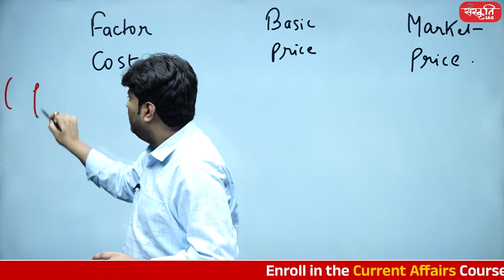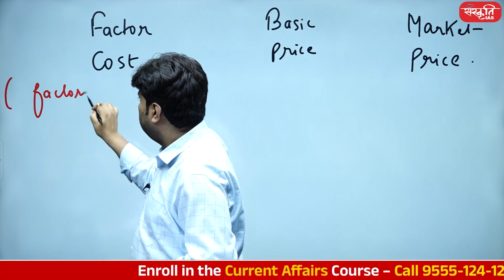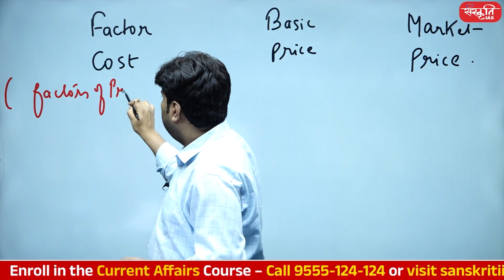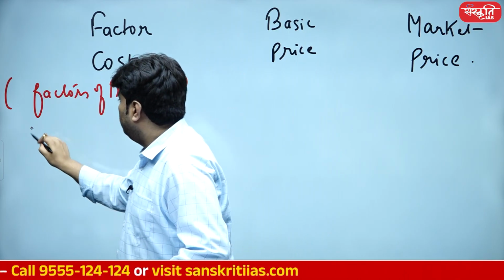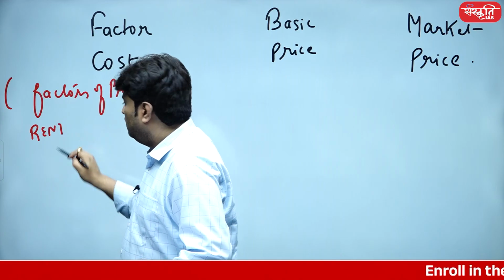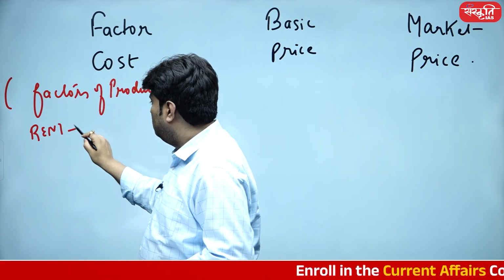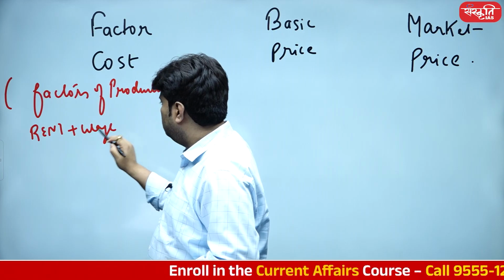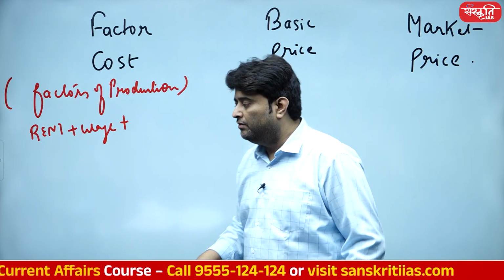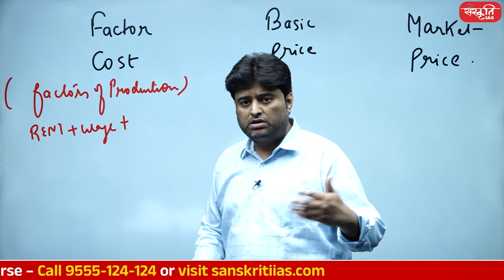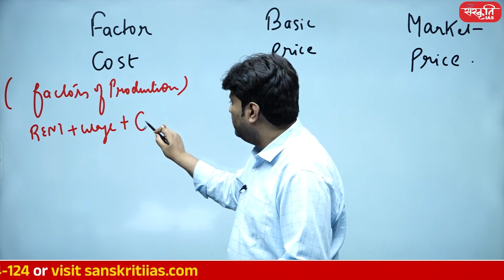Let me write. Factor cost means all factors of production. It will include rent, land, labor, capital. It will include wage. So here comes land, here comes labor. It will include capital, fixed capital cost, or whatever cost that they are going to incur.